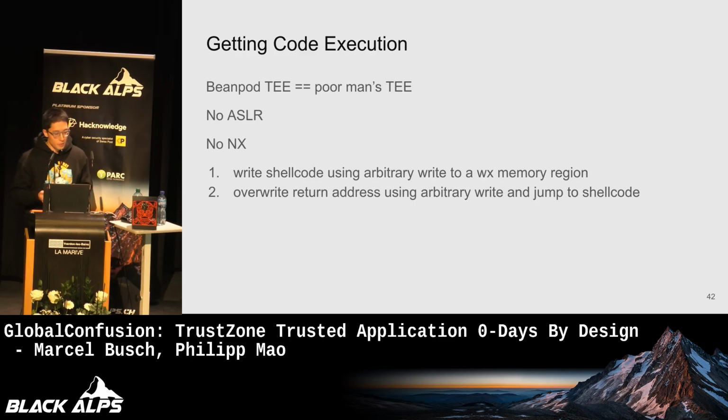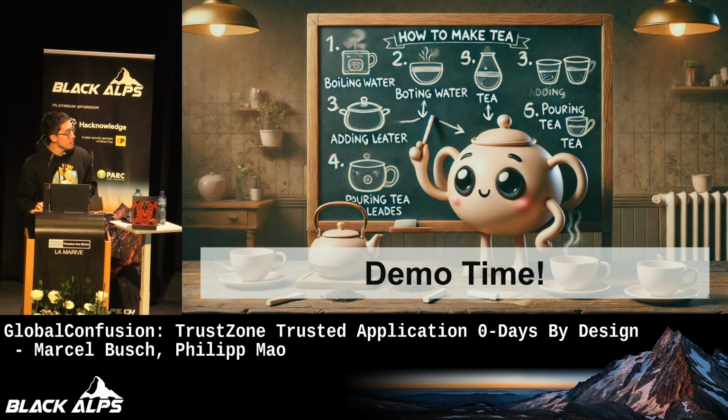So how do we exploit it? Well, we just write shellcode to a memory region that's writable and executable, and then we override a return address on the stack and jump there. And so I actually have a demo here.